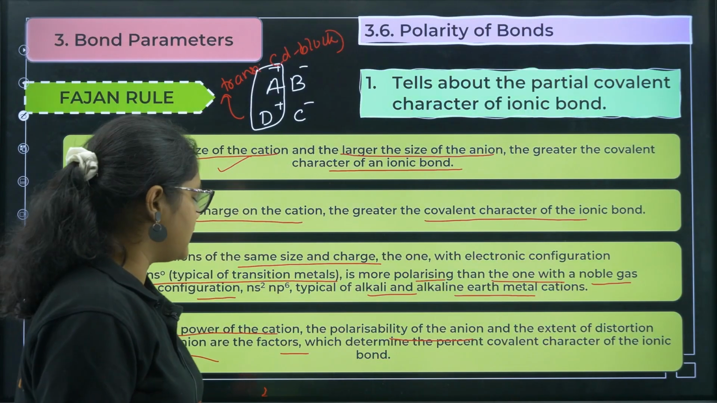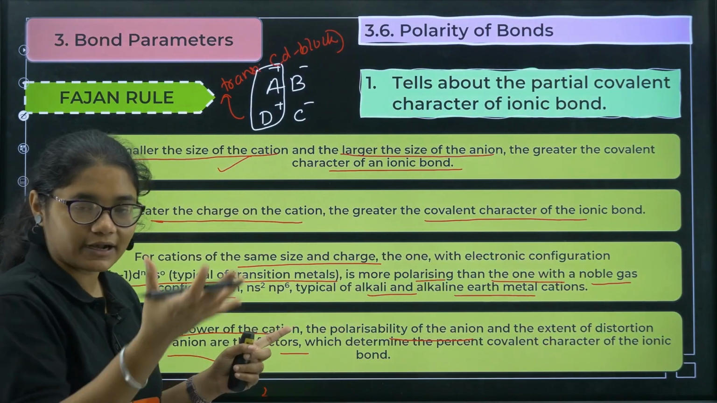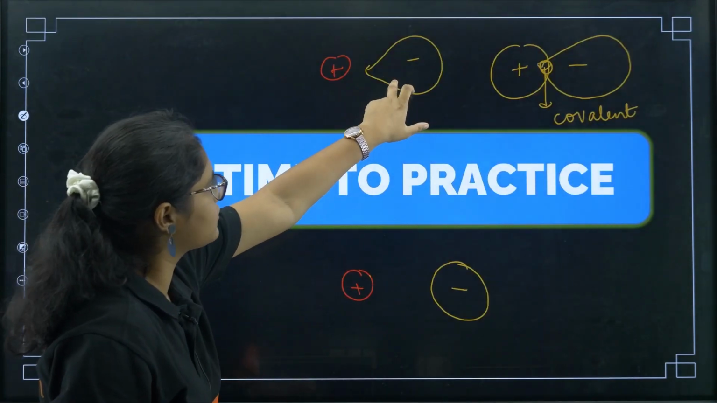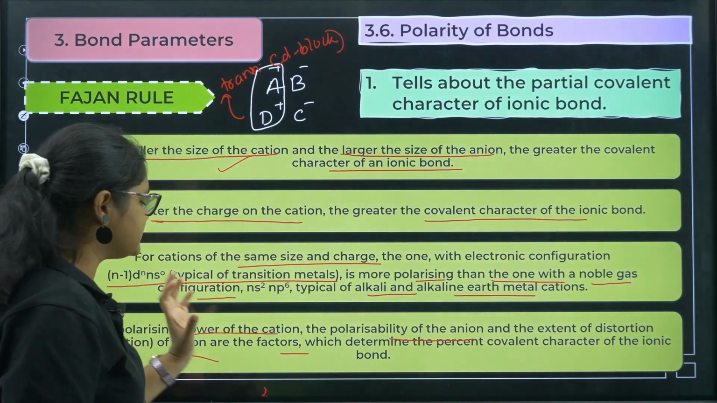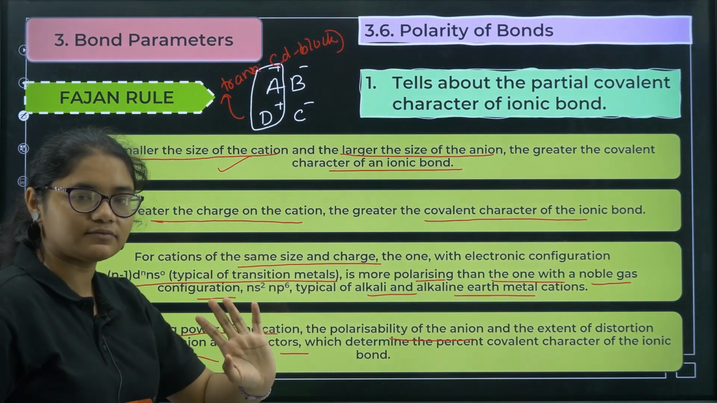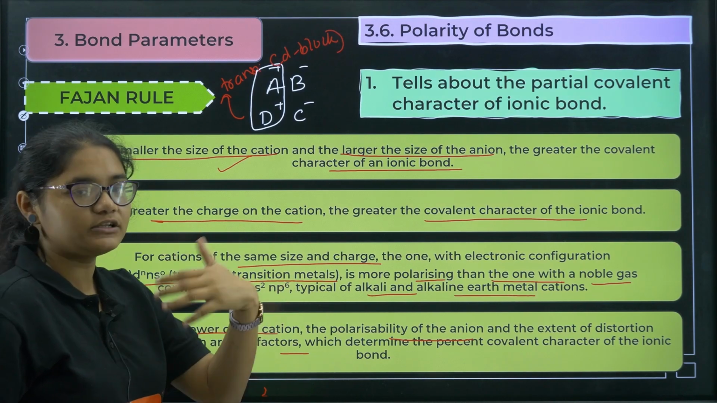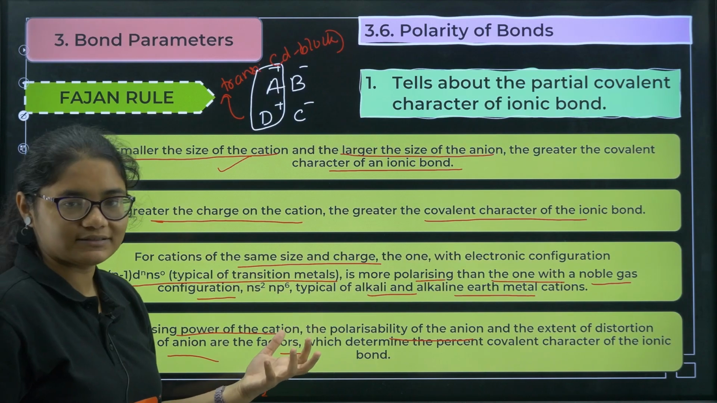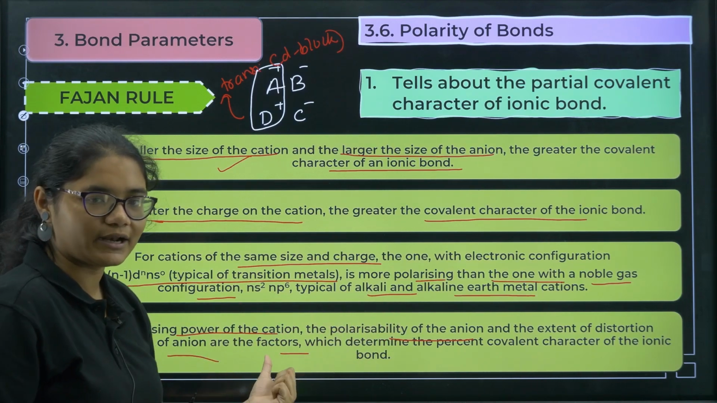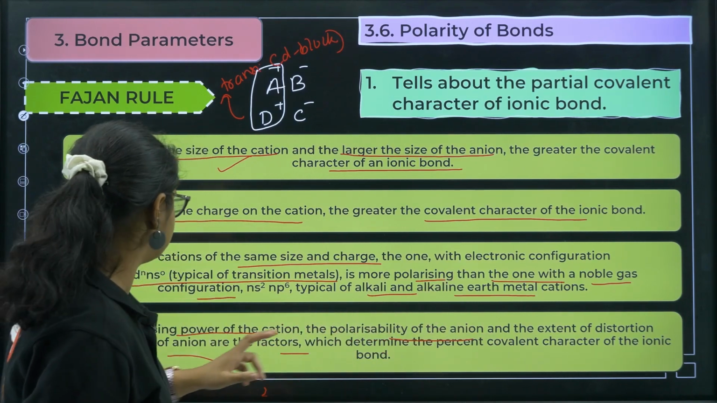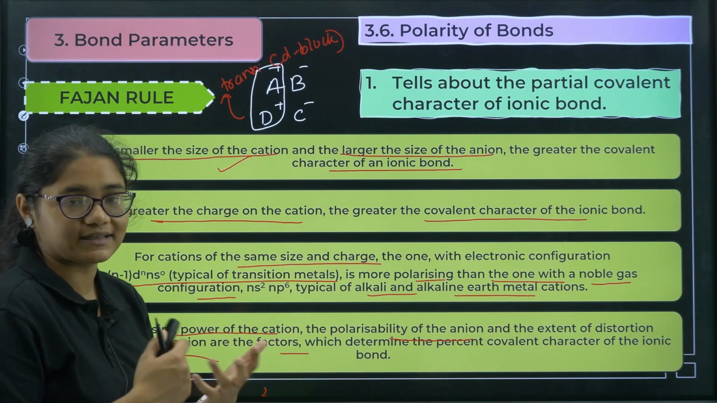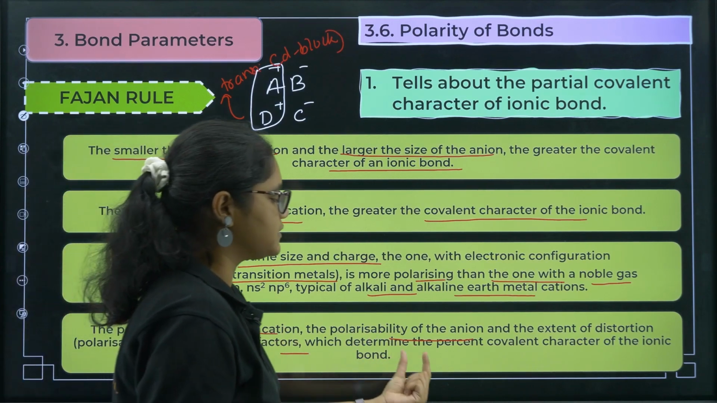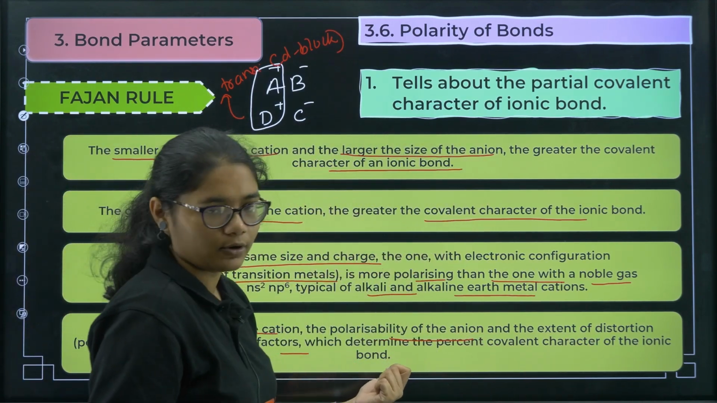So that is the last point here, the polarizing power of the cation. The cation should be able to polarize the anion. This is called polarizability. The polarizing power of the cation will depend on the size of the cation and the charge of the cation. Size should be small, charge should be more. The anion should also have the tendency to get polarized, and the extent of the distortion, how much polarization is taking place on the anion, are the factors which determine the percent covalent character of the ionic bond.